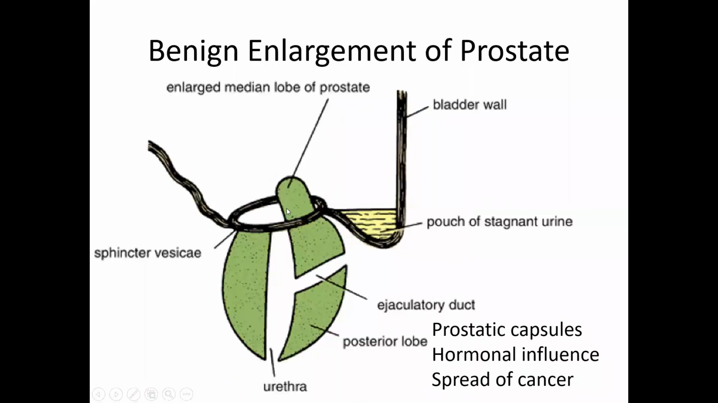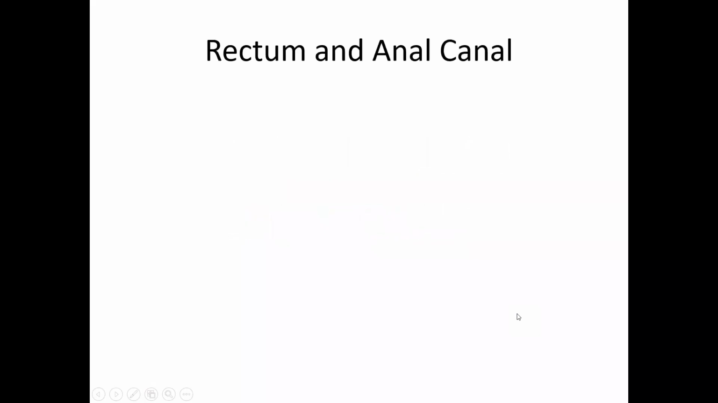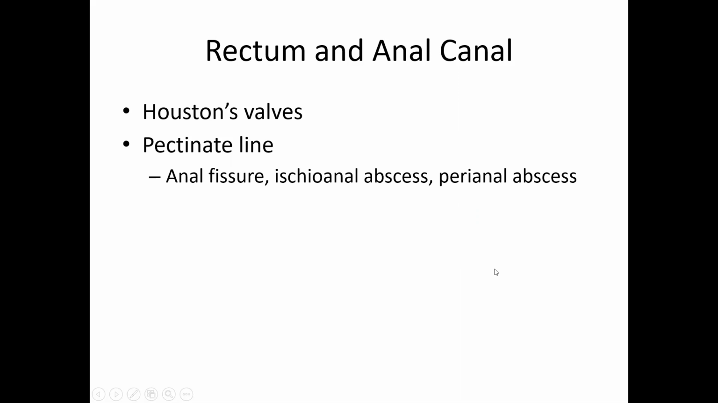This is what we said about the prostate enlarging, prostatic cancers, the hormonal methods. We already discussed the rectum and urethra. Now, Hilton's line, we said, is the true junction between the endoderm and the ectoderm. Anal fissure, ischiorectal abscess, perianal abscess. Fissures are rupture in the lamina, and abscesses form because the blood supply is poor.